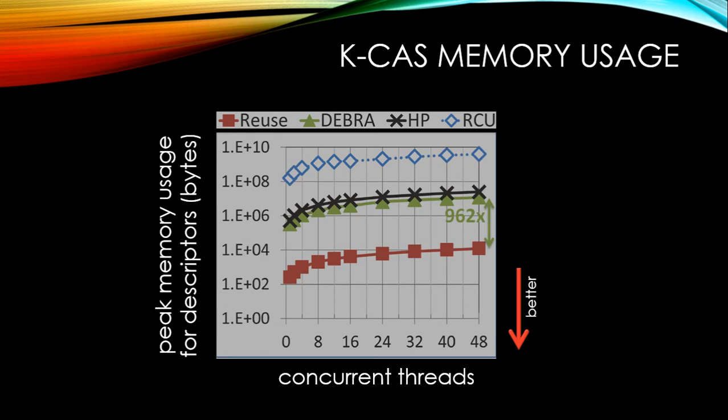So here we have the peak memory usage used to store descriptors in bytes, and this is a logarithmic scale on the y-axis. So what we're actually seeing is that our reuse version uses almost 1,000 times less memory than the next best option to store descriptors.